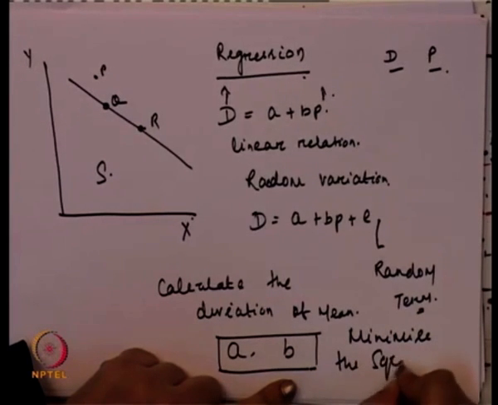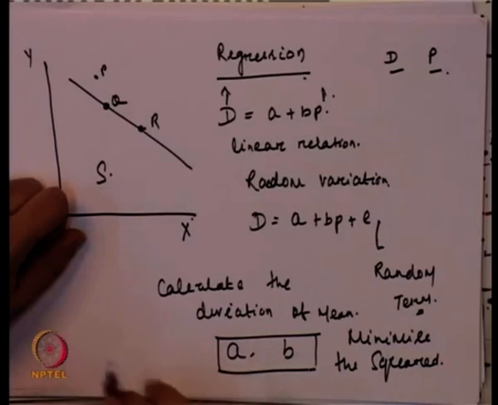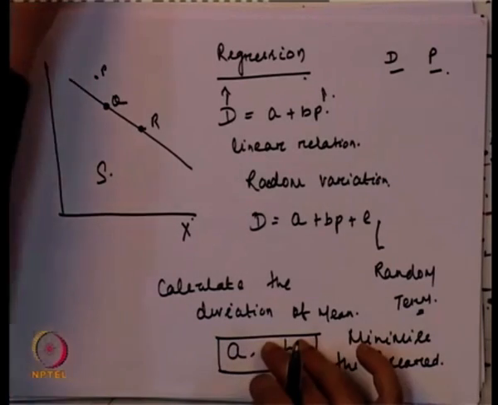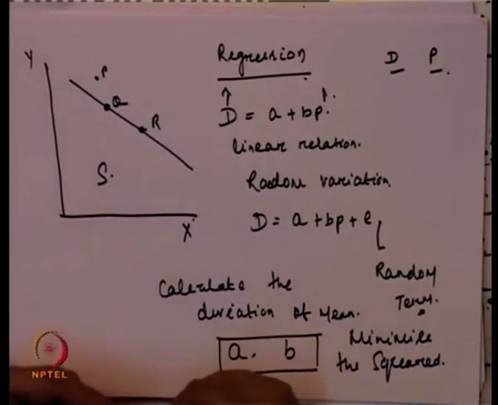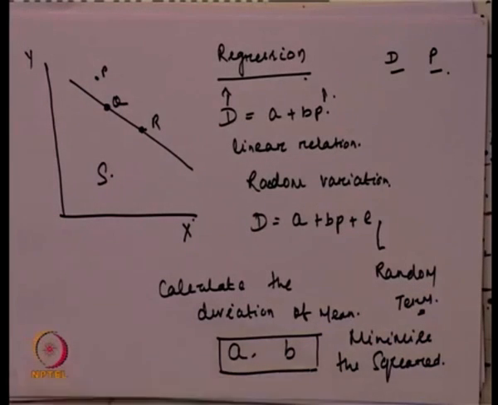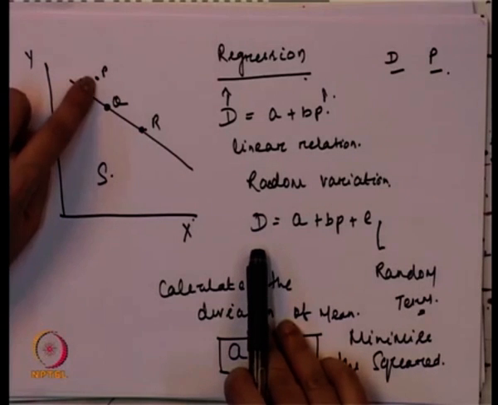The values of A and B will be used to minimize the square deviation between the line and the actual data points, because basically we are trying to minimize whatever deviation exists between the regression line and the actual points.